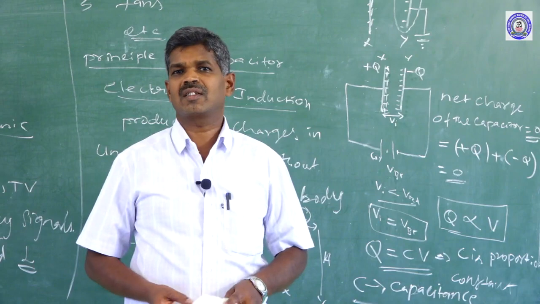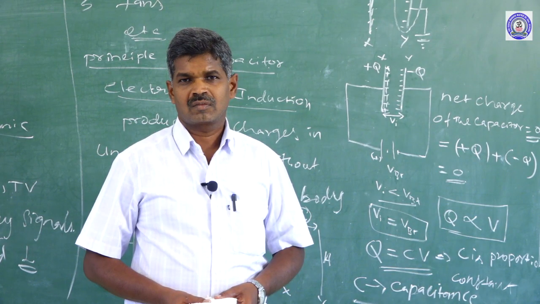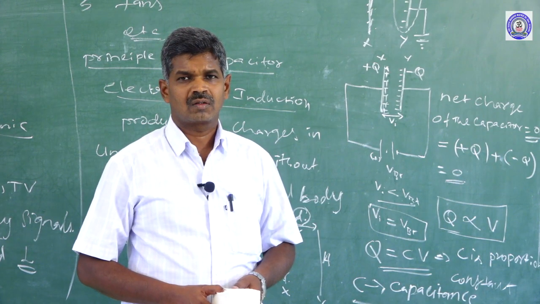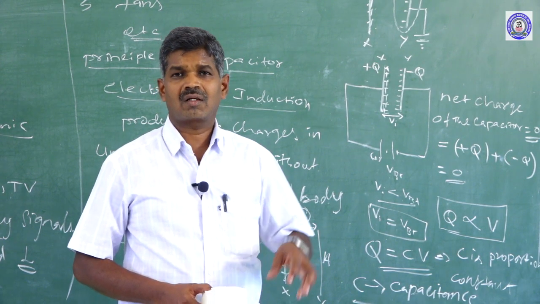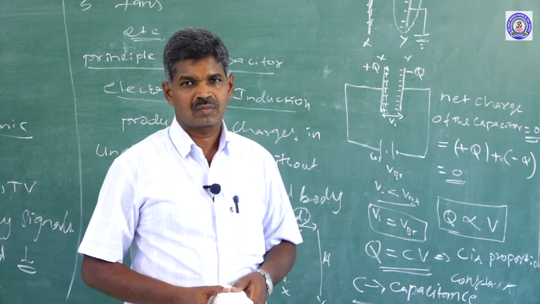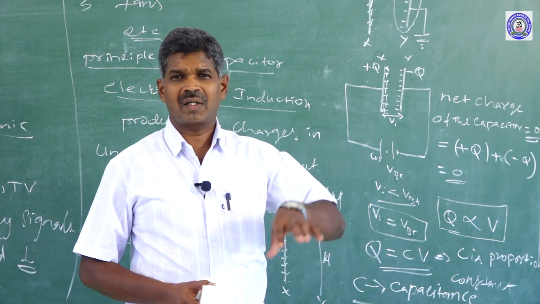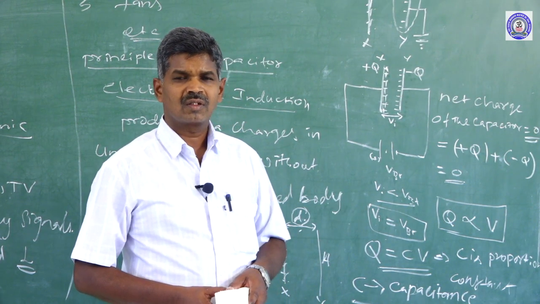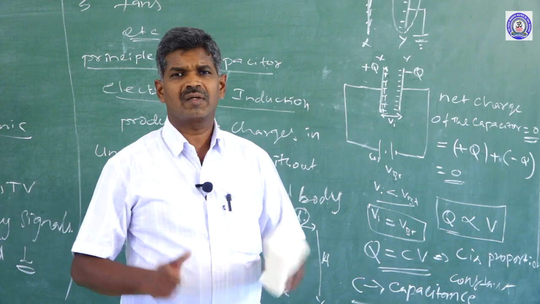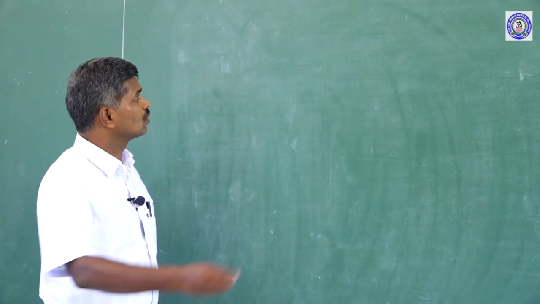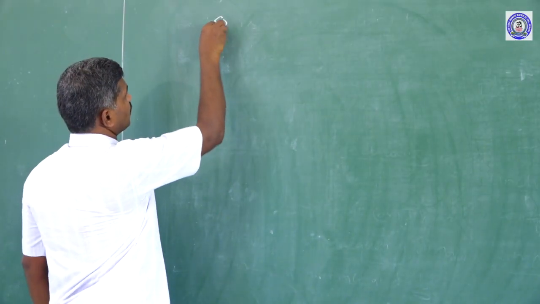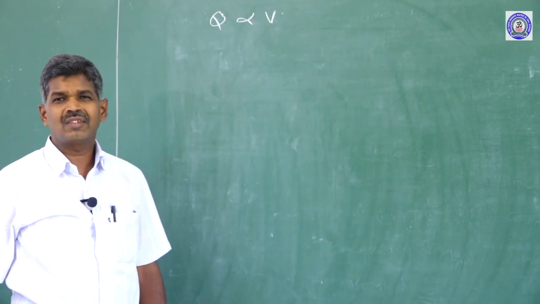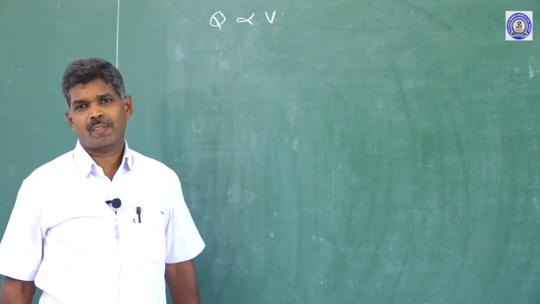The device name is capacitor. Its proportionality constant C is called the capacitance. That capacitance can also be expressed as C is equal to Q by V. Listen, the charge stored in the capacitor is directly proportional to the potential difference across the plates.